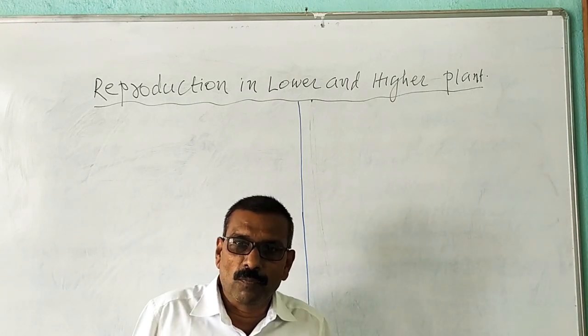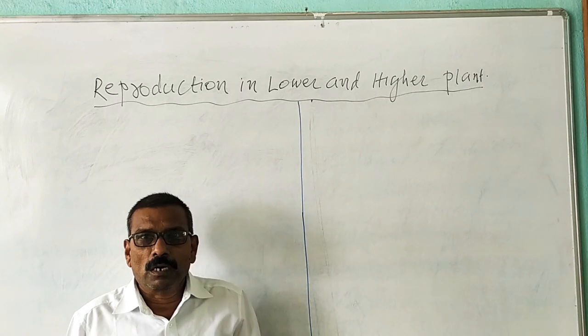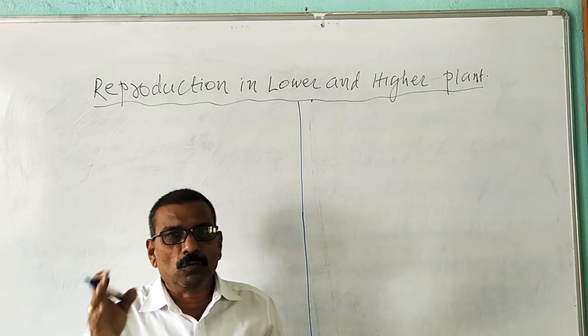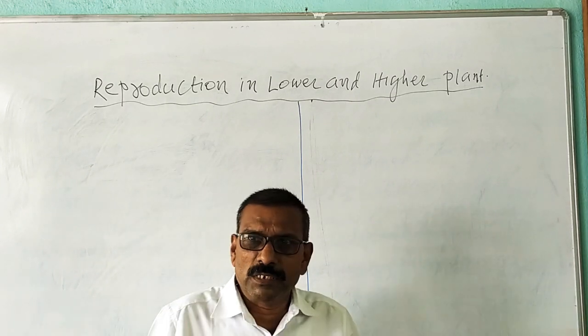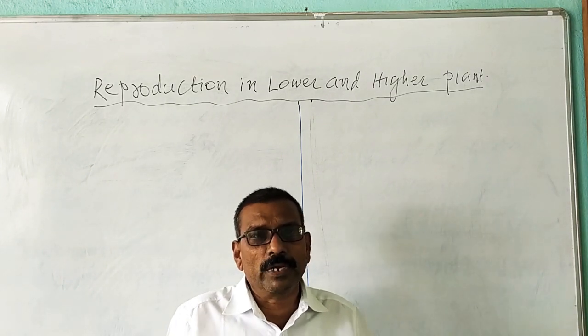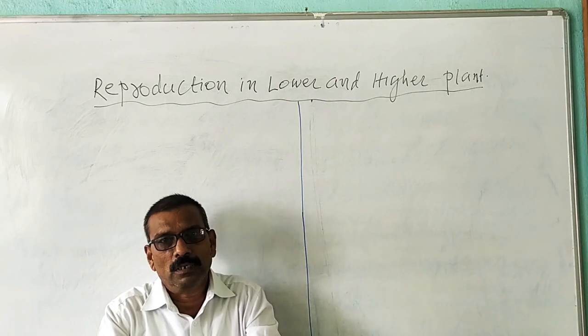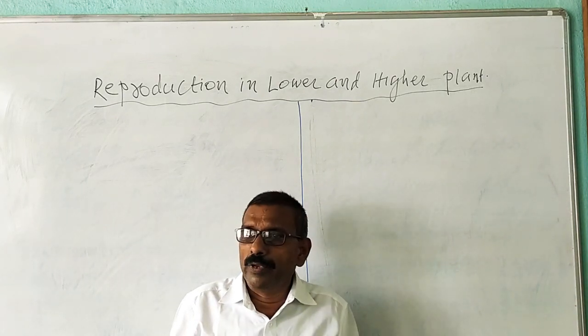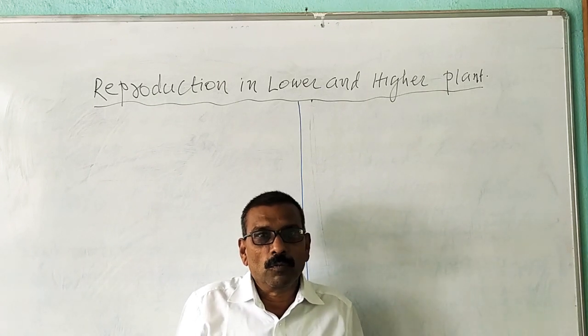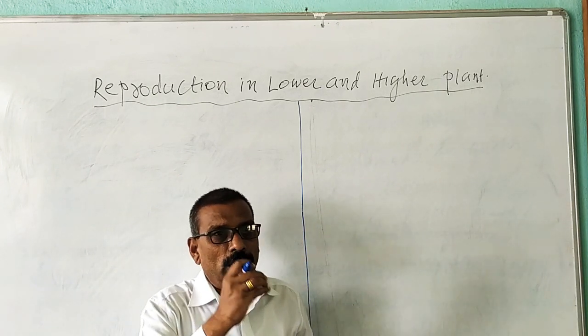That is the ability of living organism to produce young ones similar to themselves. This is known as reproduction. Then question arises, what is the necessity of reproduction? Why living organism shows reproduction? Living organism reproduction का बरं दाखवतात? Now living organism shows reproduction for continuation of their own race.